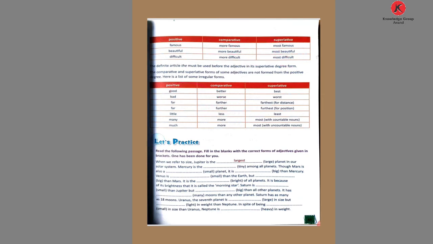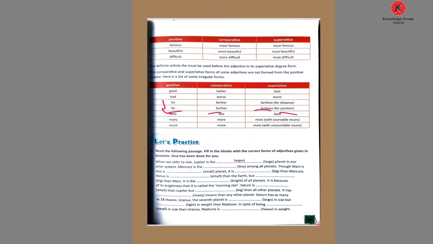There are some words, they are totally changed in comparative and superlative. So see, which are the words? If we write good in positive, we write better in comparative and best in superlative. If the word is given bad in positive, so we write worse in comparative and worst in superlative. If the word is given far, then comparative write farther and farthest. Far is also given further and furthest.